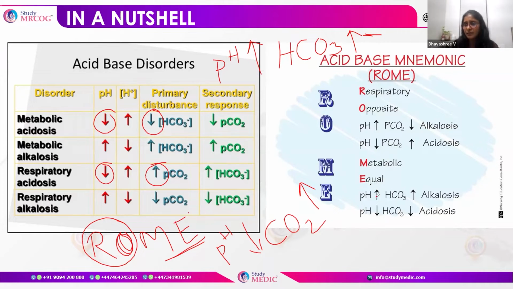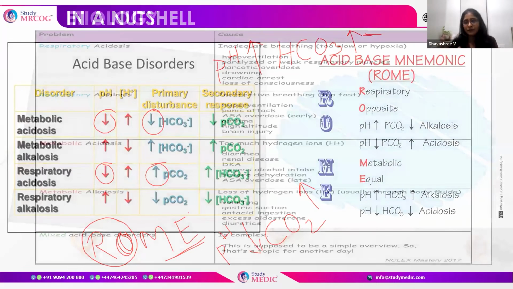If the pH increases, we call it alkalosis. If we think about metabolic, we think about HCO3. Metabolic is on the same side, that is equal. So when the pH increases, HCO3 also increases. When the pH decreases in metabolic acidosis, the HCO3 also reduces. This mnemonic is just to remember how these values change, so that we can quickly recall it in the exams.